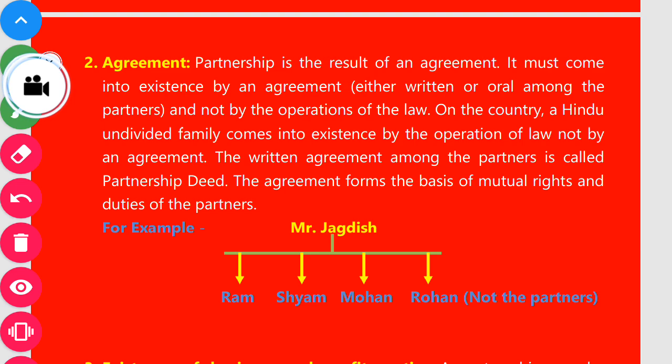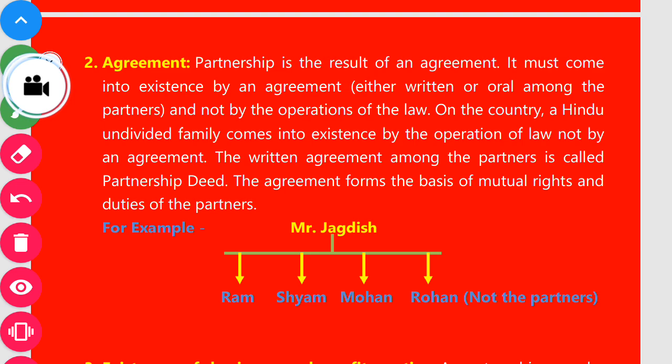The agreement forms the basis of mutual rights and duties of the partners. Here Ram, Syam, Mohan, and Rohan operate Mr. Jagdish's business as per Hindu undivided family ancestry, not by agreement. So they are not partners.